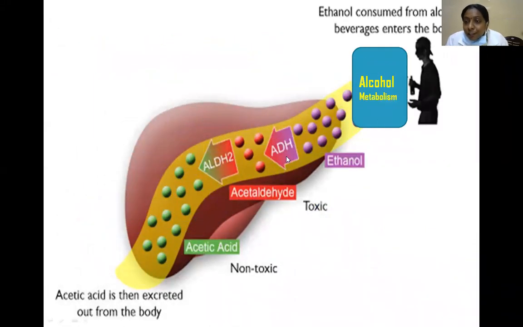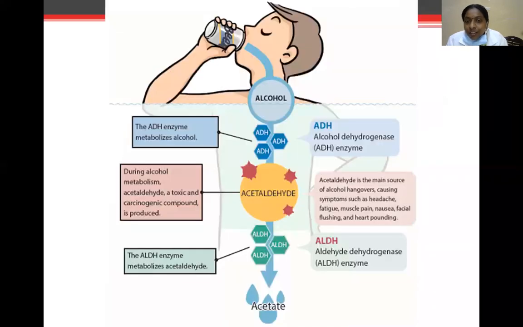If you see the alcohol metabolism, the enzymes involved are aldehyde dehydrogenase and alcohol dehydrogenase. Ethanol consumed from alcoholic beverages enters the body. Here, ethanol in the presence of alcohol dehydrogenase is converted into acetaldehyde. Acetaldehyde in the presence of aldehyde dehydrogenase is converted to acetic acid. Acetic acid is non-toxic, but acetaldehyde is a toxic compound. Acetic acid is then excreted out from the body.